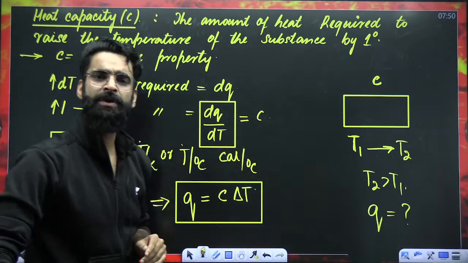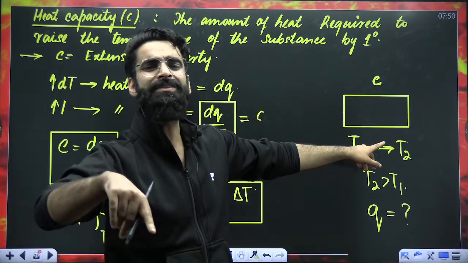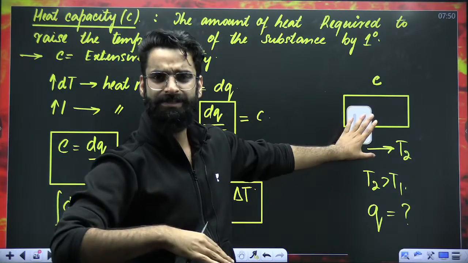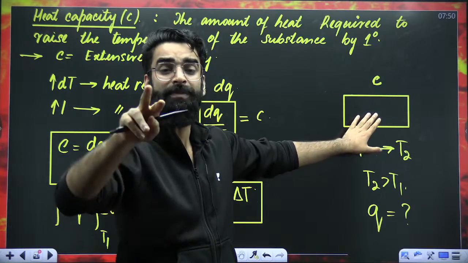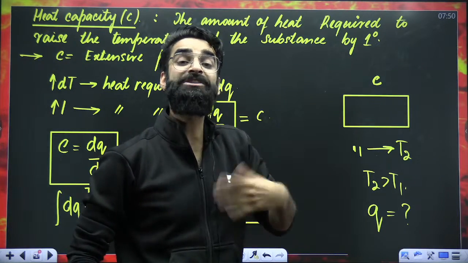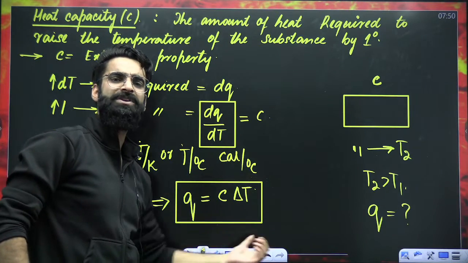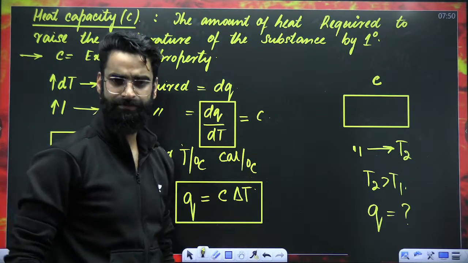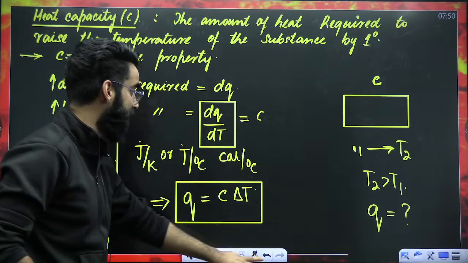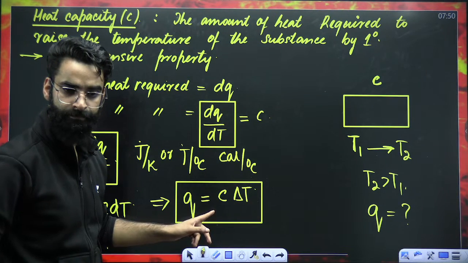So, for example, I'm giving you a question. Let's say you've got an object. You want to increase its temperature from 5 degree to 50 degree. Heat capacity is given. How much heat is required? You'll be using this equation. Delta T is the temperature difference, T2 minus T1, right? Simple and basic. Remember this particular thing as well.